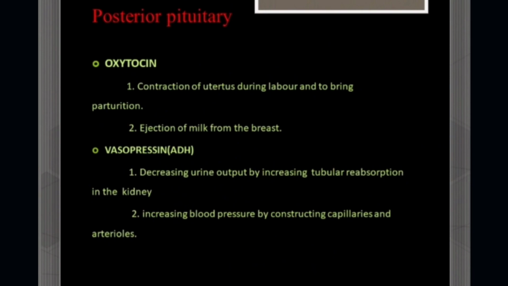Next, vasopressin, also called antidiuretic hormone, ADH. The functions of this are, first, it decreases the urine output by increasing tubular reabsorption in the kidney. Second, it increases the blood pressure by constricting capillaries and arterioles.